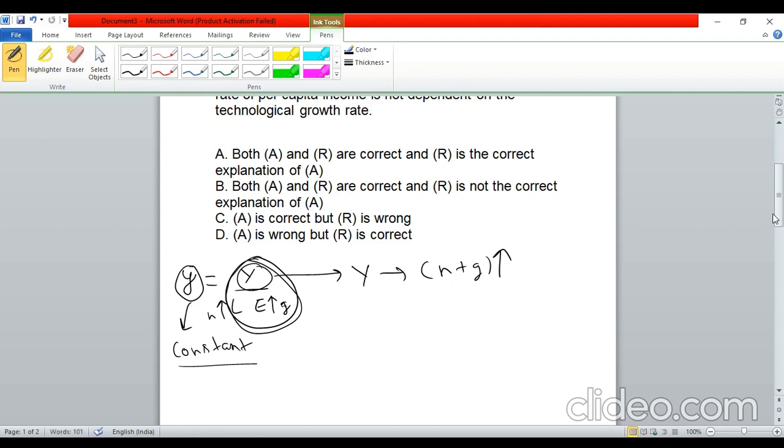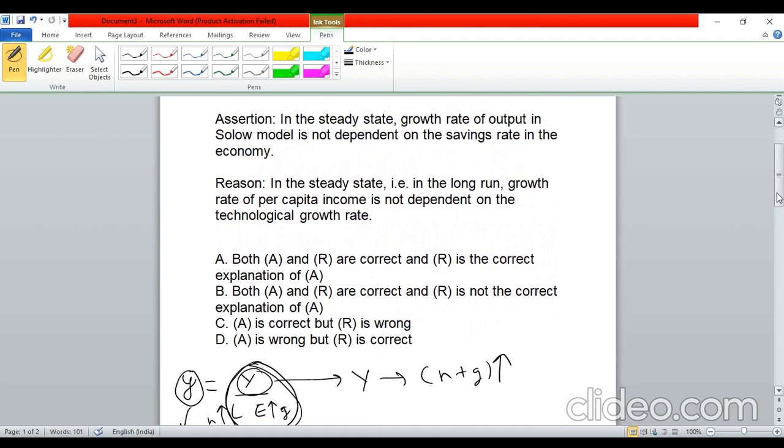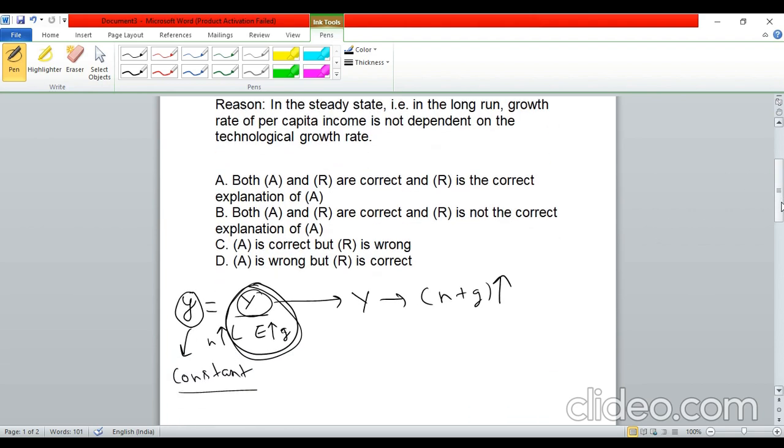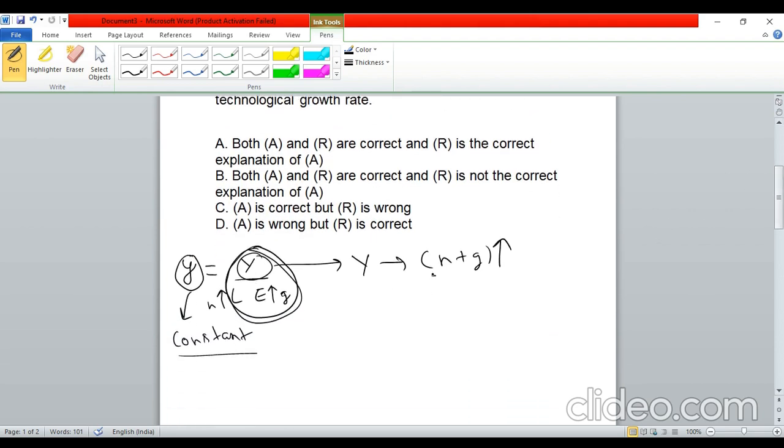And what are they saying in the assertion? Let us look at it again. They told that the growth rate of output in the Solow model is not dependent on the savings rate in the economy. So this is true. There is no saving rate here. It is just n and g.